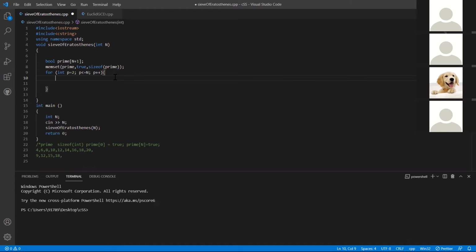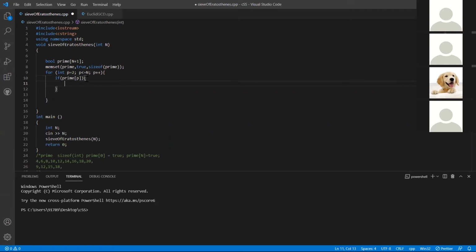The next number that I'm going to check will be 5. So let me write a condition here: check only if the value is true, okay? Because 4 is already false, all its multiples will be false, that's for sure. Now in the next iteration, I will only be checking for the multiples of 5. That too, I will start from 25, right? Why will I start from 25? Because 5 into 2, 5 into 3, and 5 into 4 are already crossed off in the previous iterations, okay? I hope it's clear. Now, prime of p, if it is true, only then go on to this loop.